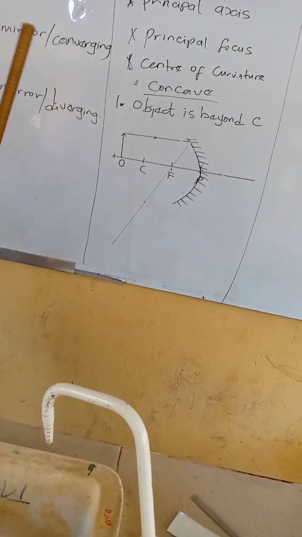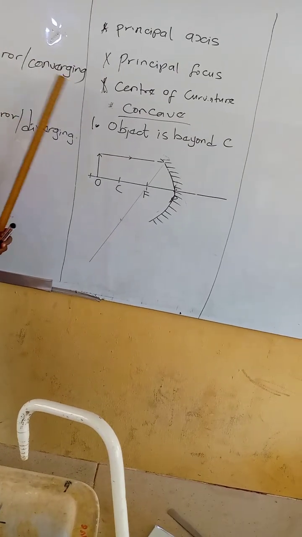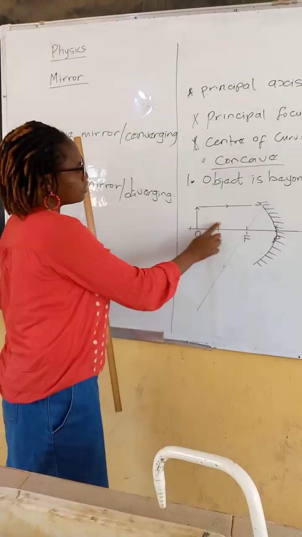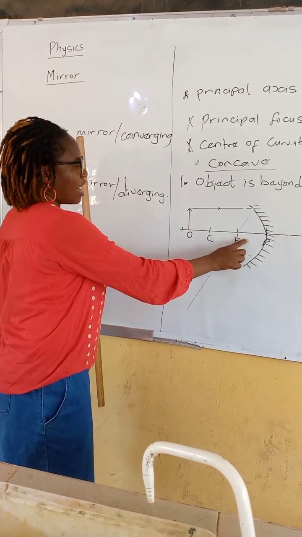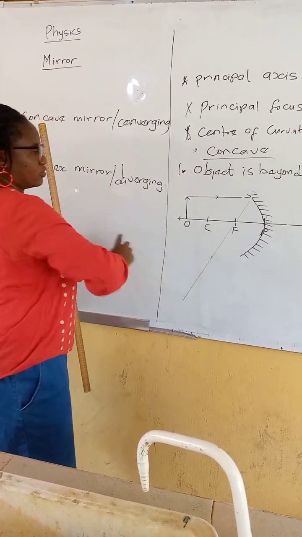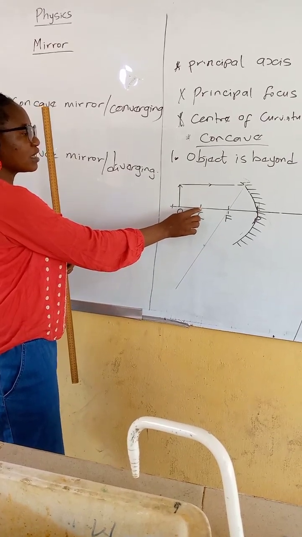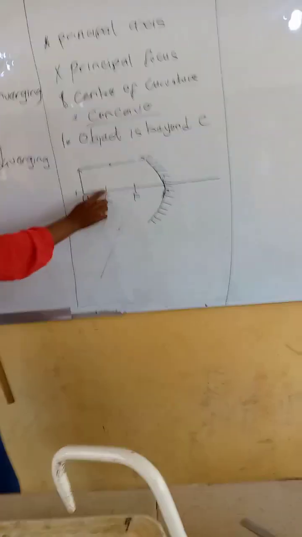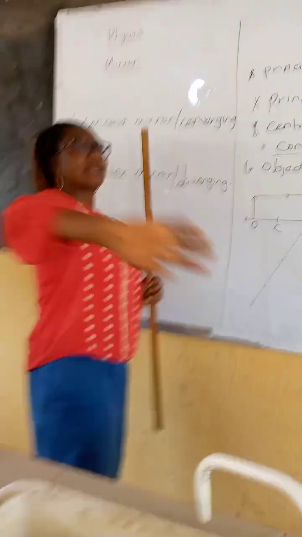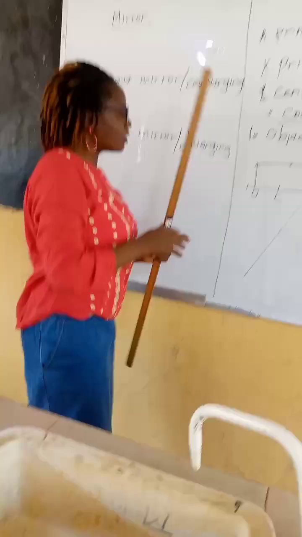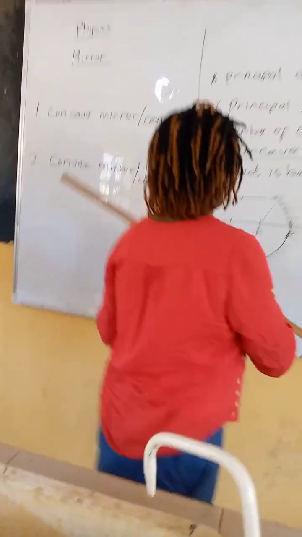The next principle I fit use again: any ray passing through the principal focus, after reflection, it will be parallel to the principal axis. Or I use this one, we say we go pass through the center of curvature. We go straight. But make I use this one, we go pass through the principal focus now.